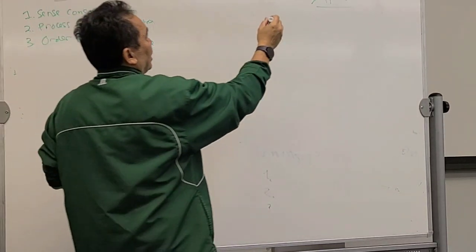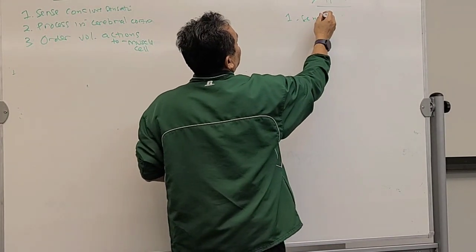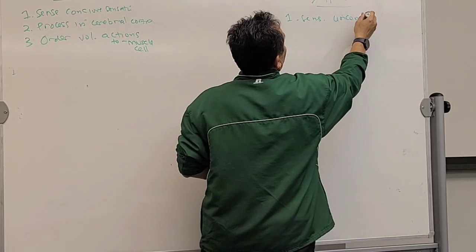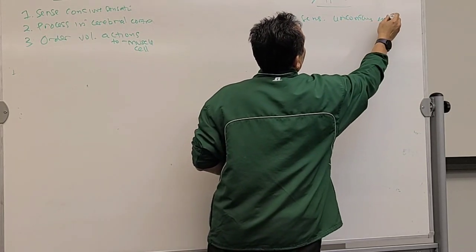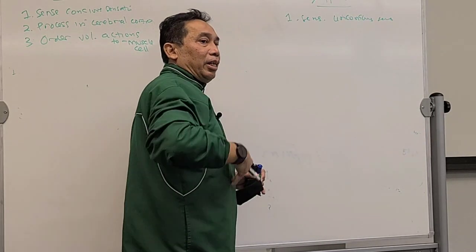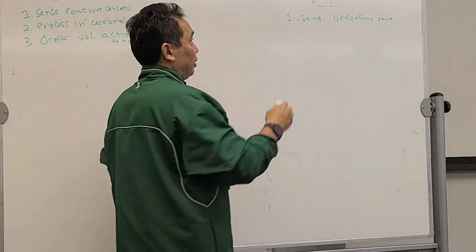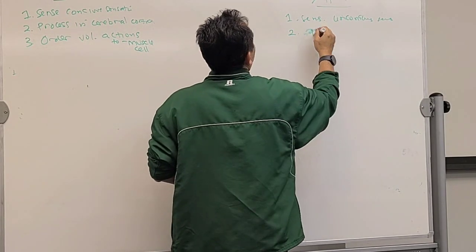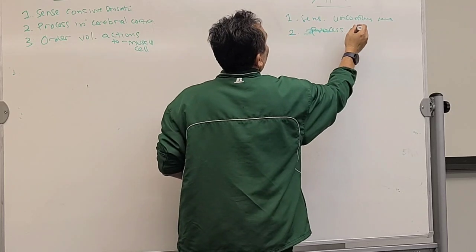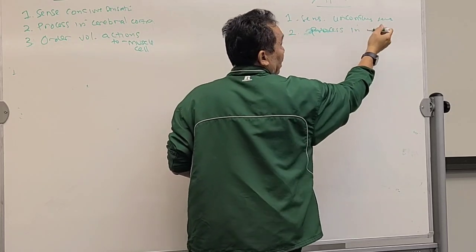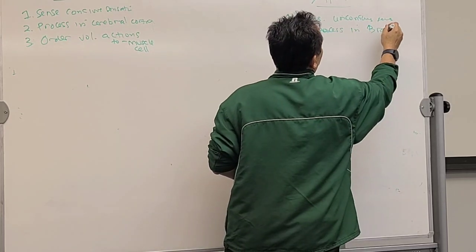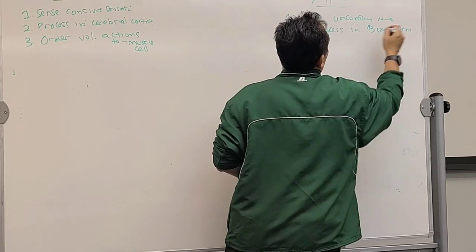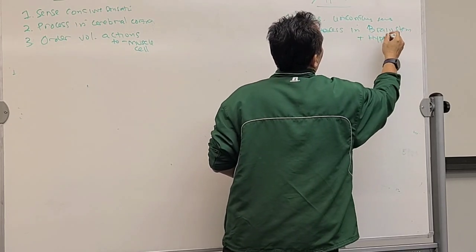How about ANS? Sense unconsciously. Unconscious sensation. So the receptor will be in the visceral organ, inside organ. Control, processed in mostly the brainstem, plus hypothalamus.